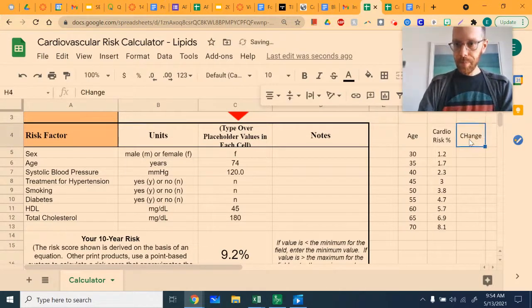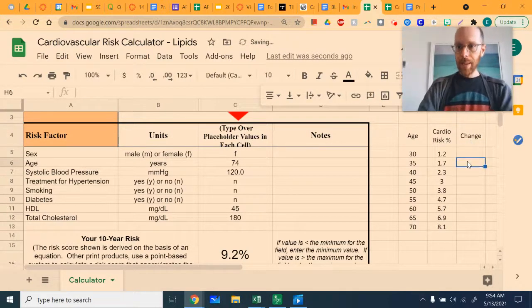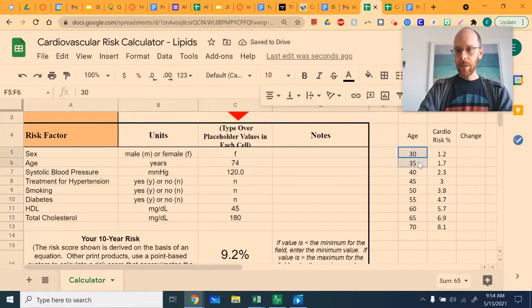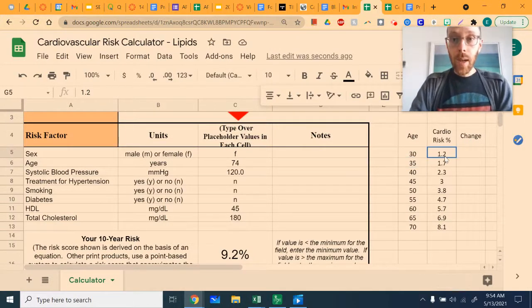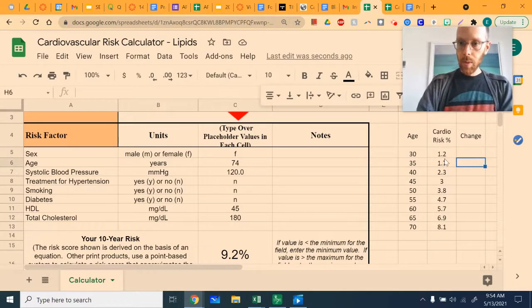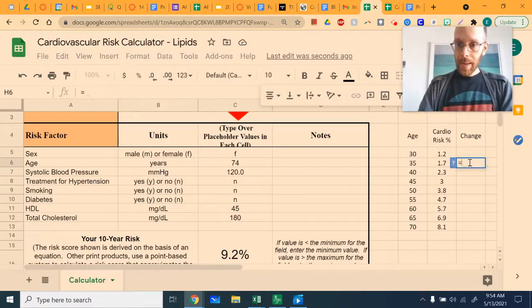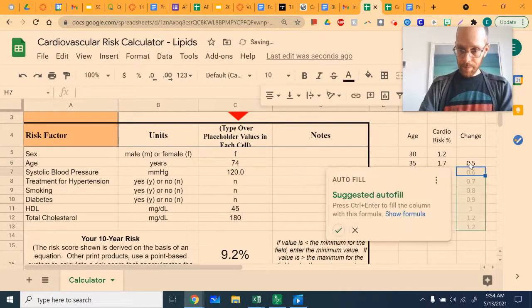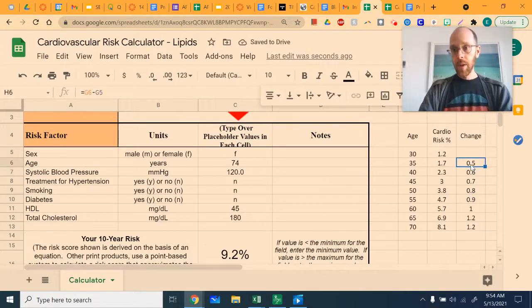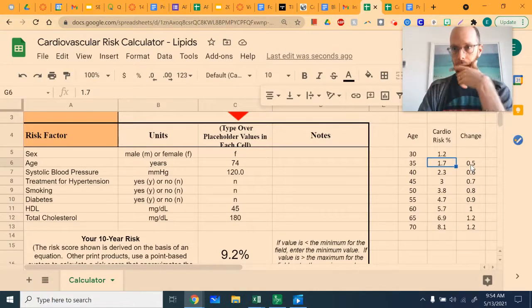We can look at how the cardio risk is increasing by calculating the change. And the way we're going to calculate the change is just by looking at from 30 to 35, how much does cardio risk increase? Well, 1.2 to 1.7, that's an increase of 0.5% in the risk. And an easy way to calculate that is just to say, take this number and subtract from it the number above. If I do it that way, now we can get all of the changes at once. So we can see that the first 5 years of our woman's heart health life here, the risk goes up by 0.5%.